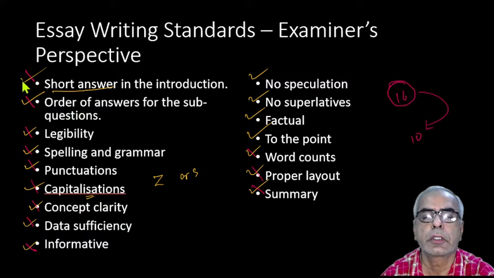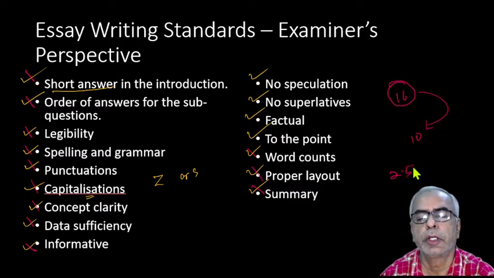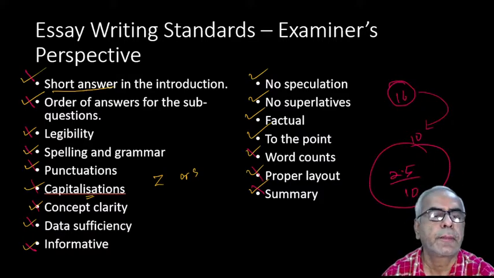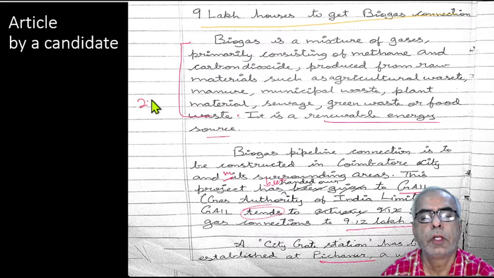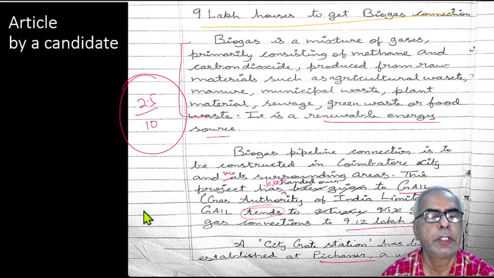But how many errors are there? Instead of counting the errors, I can count the positive points here: 1, 2, 3, 4. So he has given only 4 points out of 16. So that is 1/4. So I can give only 2.5 out of 10 marks for this essay. I hope now you should be able to understand how an examiner evaluates.